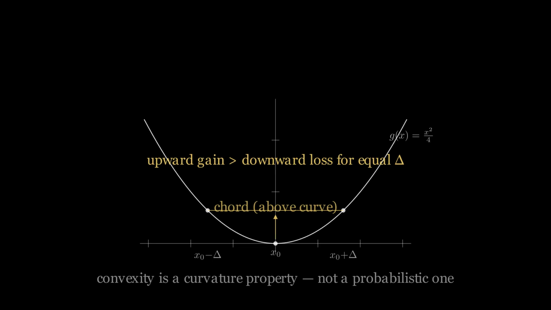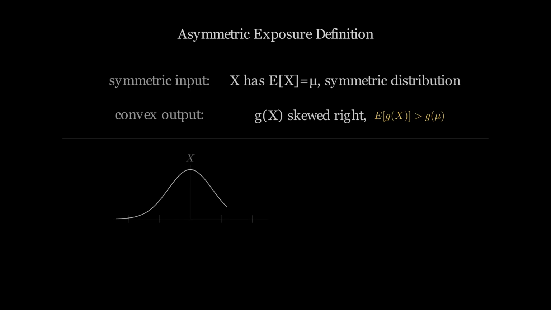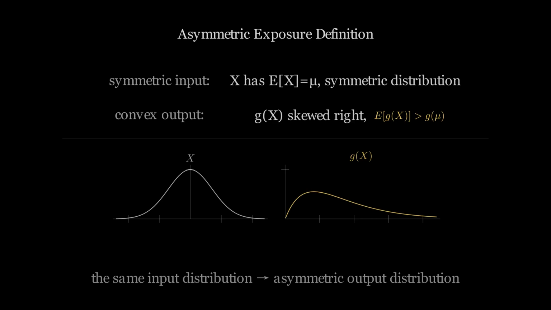Optionality is the formal mechanism by which convexity is embedded into a system's architecture. Asymmetric exposure describes a system where the gain and loss functions are not mirror images of each other. A positively asymmetric system is bounded below, its downside is capped, while its upside scales with favorable perturbations. A negatively asymmetric system has unbounded downside and limited upside. The sign of the asymmetry determines whether variance in the environment is a structural asset or a structural liability.